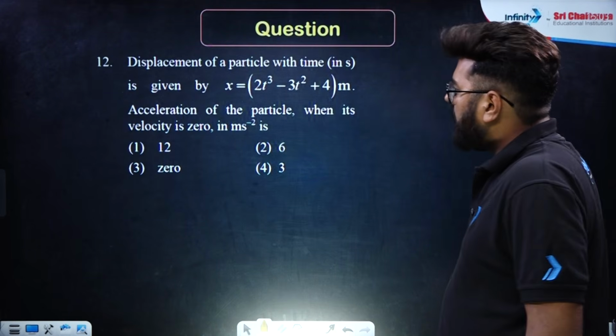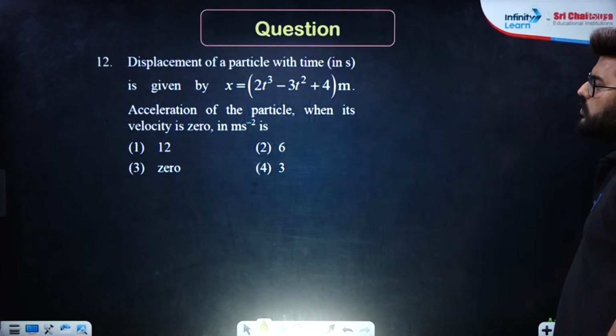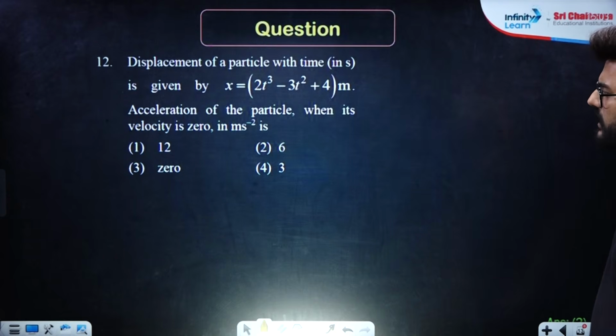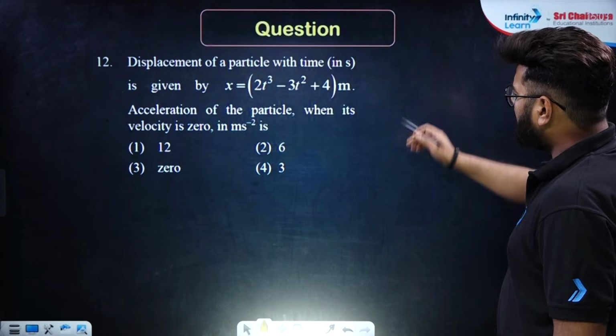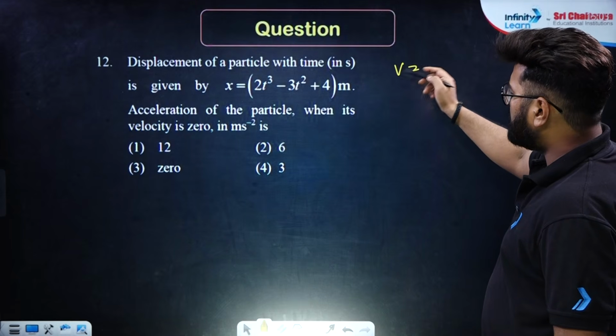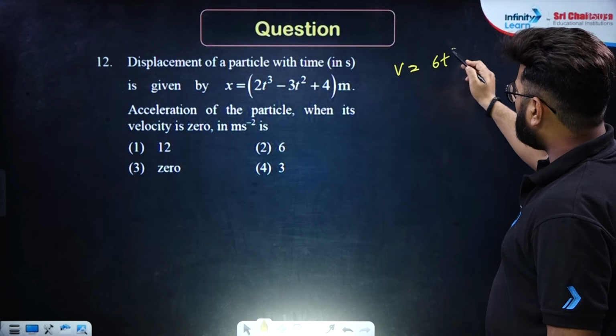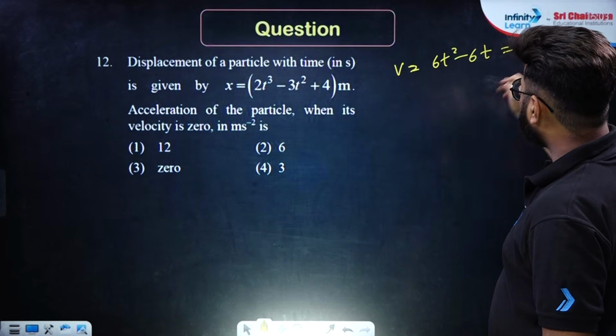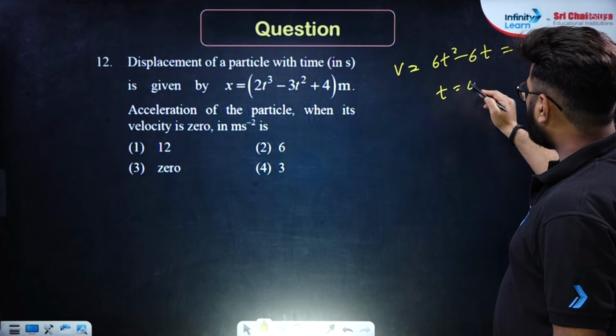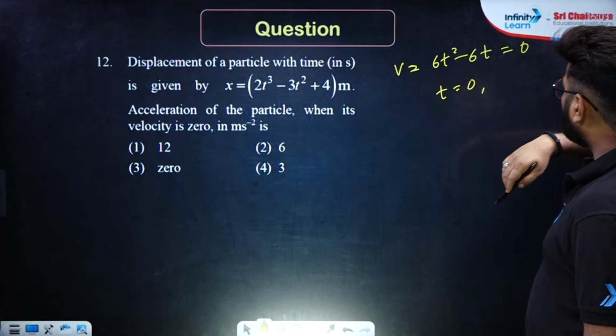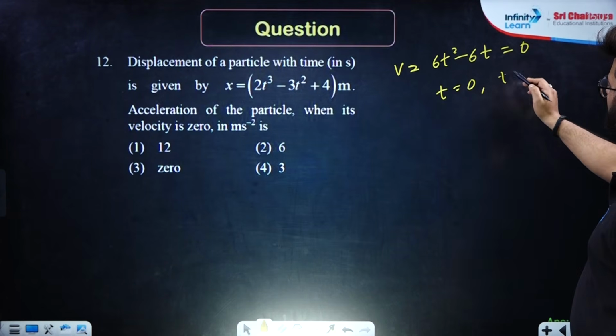Displacement of a particle with time t is given by x equals 2t cube minus 3t square plus 4. Find the acceleration of the particle when its velocity is 0. Simple case, sir: differentiate once, the velocity will be equal to 6t square minus 6t, correct? Equate it to 0, and you will get two values of time. One is 0 and the other value of time will be equal to 1.